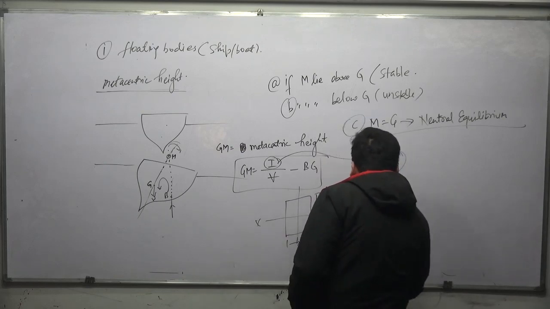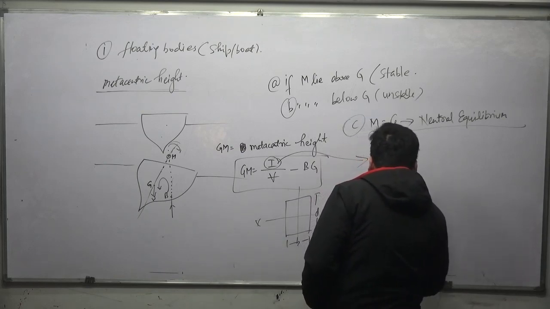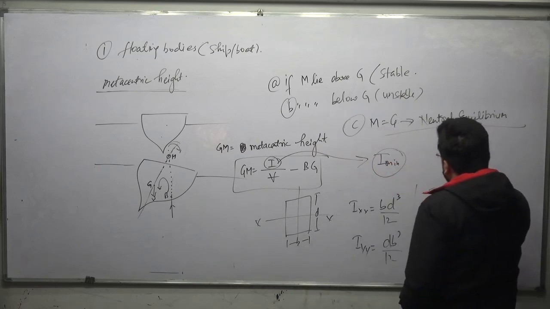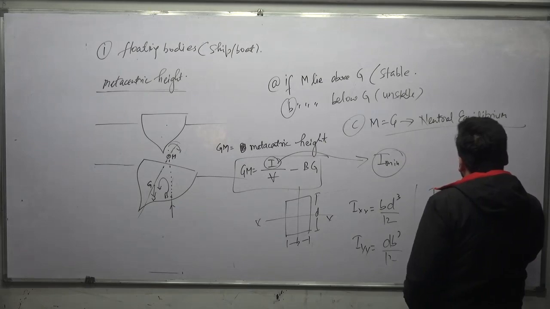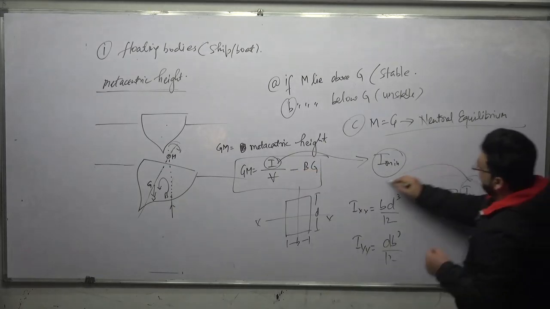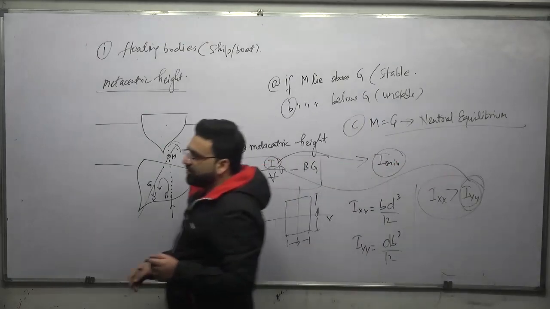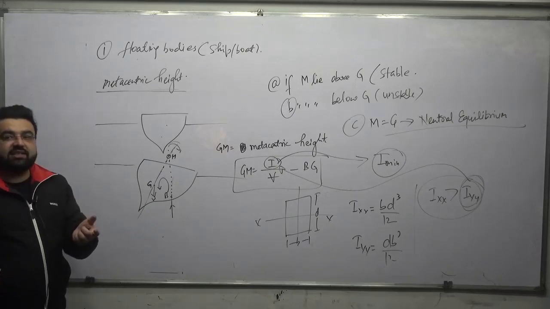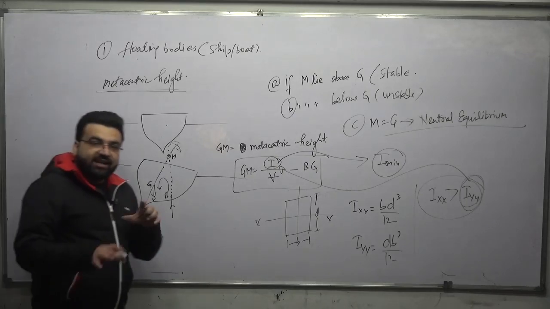And we also have this IYY. IYY is equal to DB cube divided by 12. And clearly IXX is greater than IYY. So here we will always take the lower moment of inertia. And what was the reason for that? I also told you the reason. Because the lower the moment of inertia, the lower the chances it has of getting destabilized.